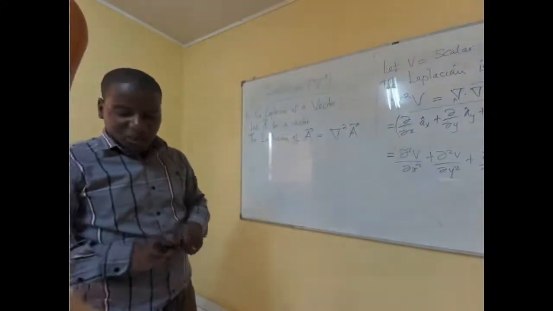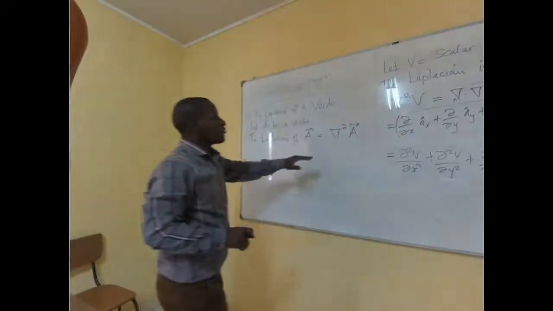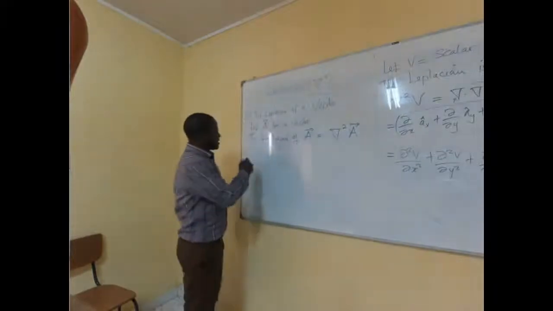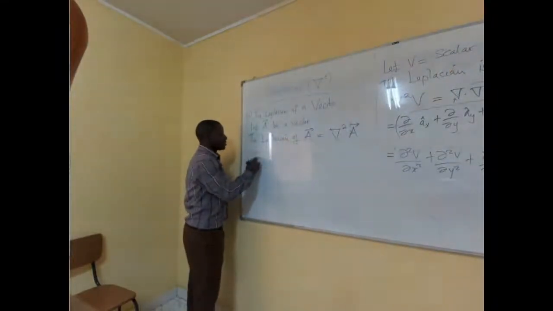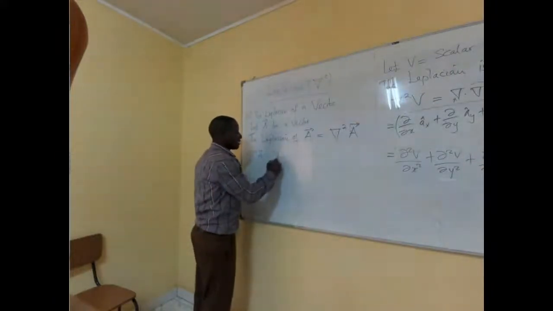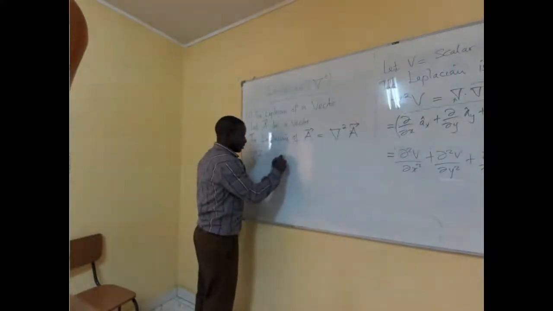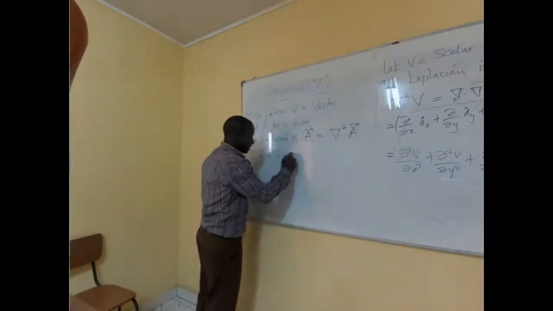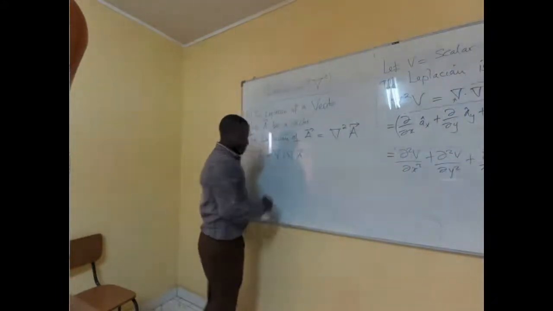Now, how do we move from here? So we know that this Laplacian square of A can be the same as the gradient dotting into the gradient of A, like that.